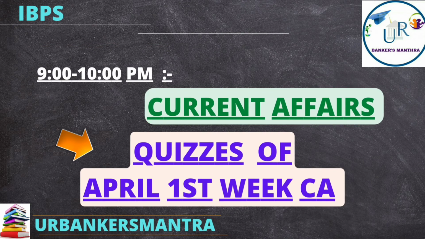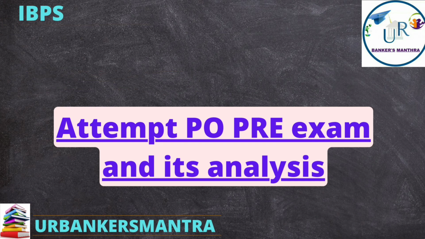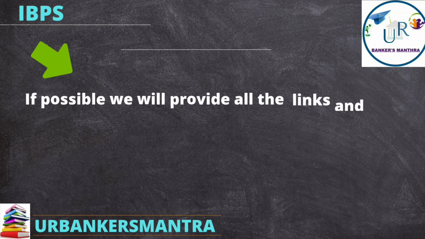After that, in the evening also, give 1 hour for reading current affairs. For 2 days, we have been reading April 1st week current affairs. So tomorrow, attempt quizzes of April 1st week current affairs from one of your sources. Then attempt a PO prelims exam from one of your sources. After attempting it, analyze your weak areas where you are lacking and make a timetable according to your weak areas.